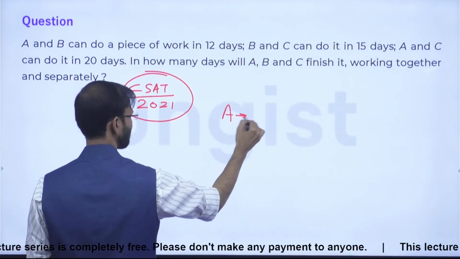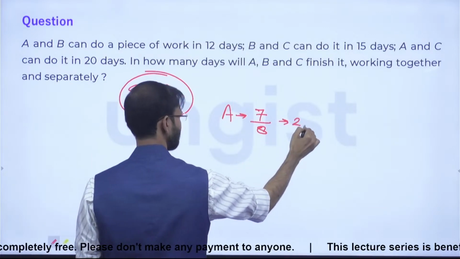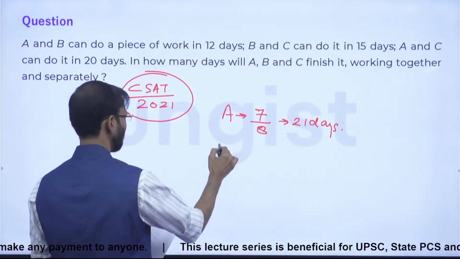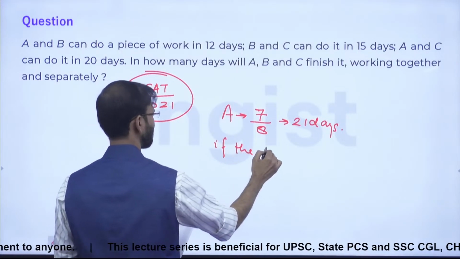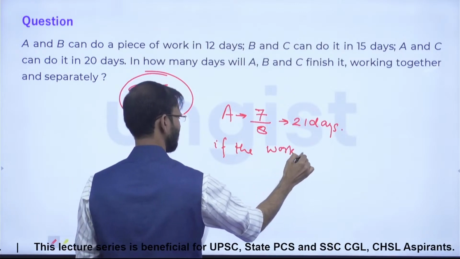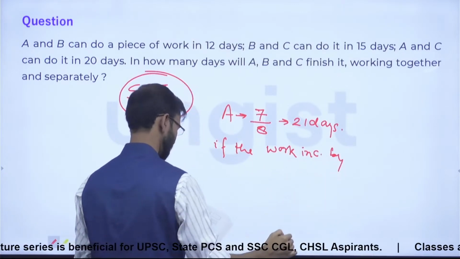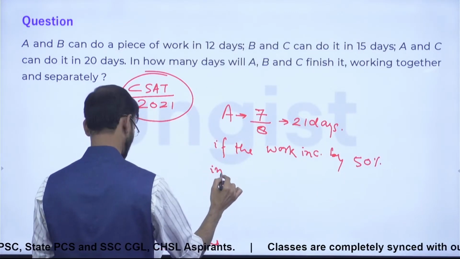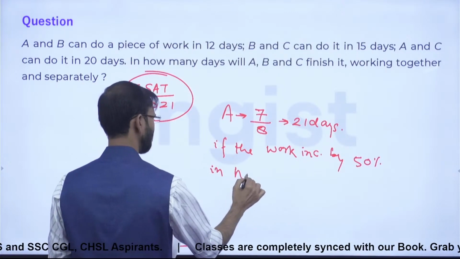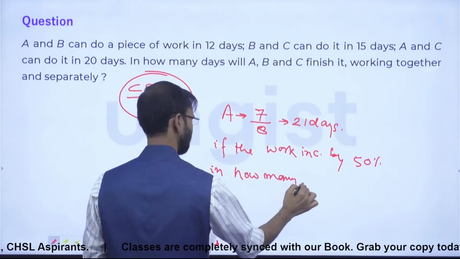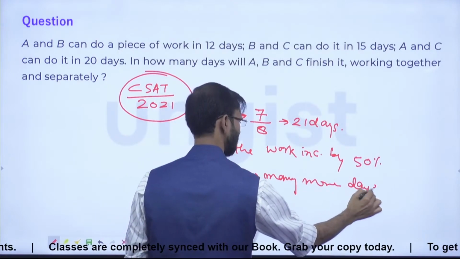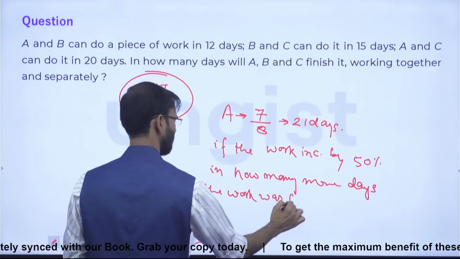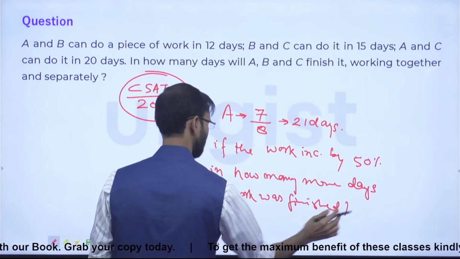Question is: A completes 7 by 8 of the work in 21 days. After that, if the work is increased by 50%, in how many more days was the work finished? Okay, everyone?